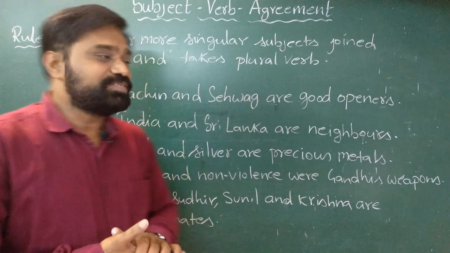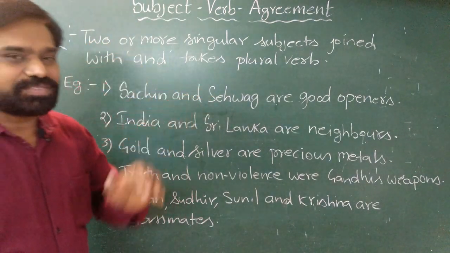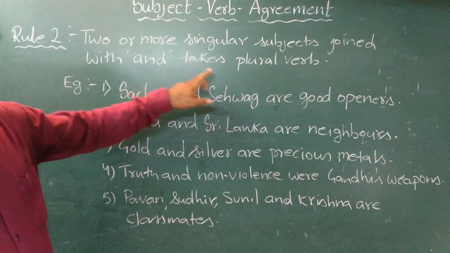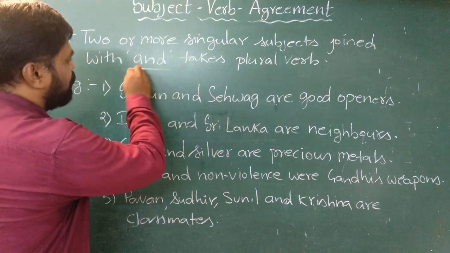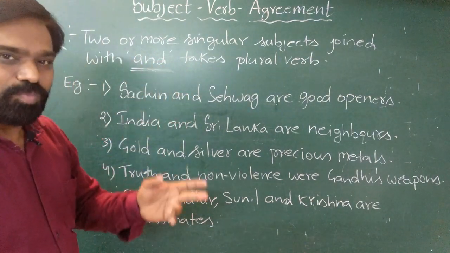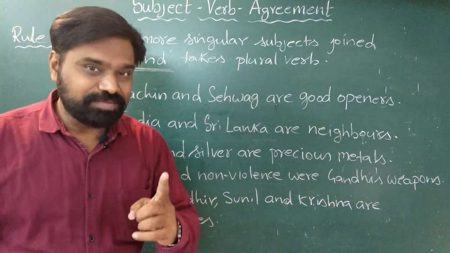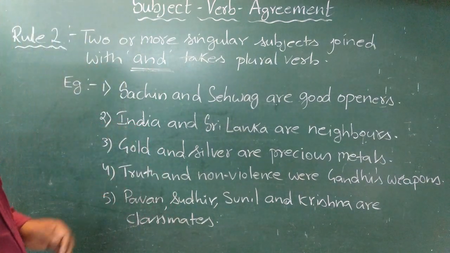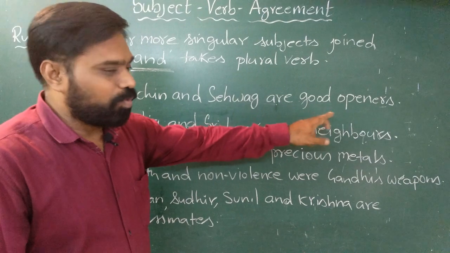The second rule is, if two or more singular subjects are joined with and, then it takes a plural verb. You should keep in mind and. If two or more singular subjects are joined by and, then it takes a plural verb. Let us see how. Sachin and Sehwag are good openers.